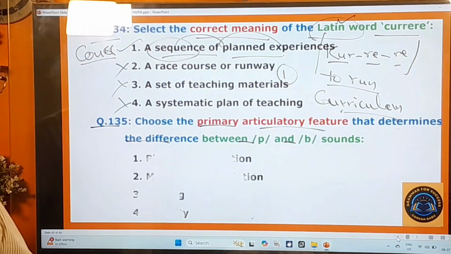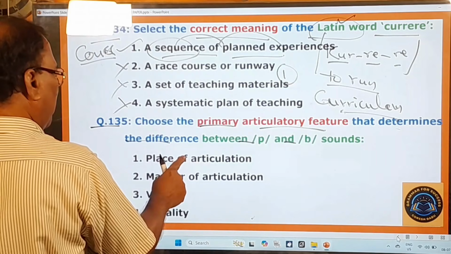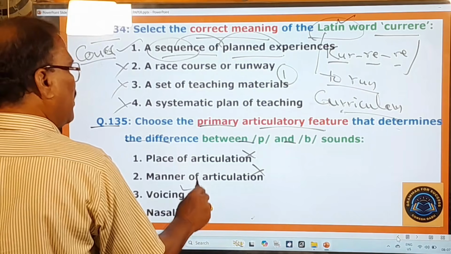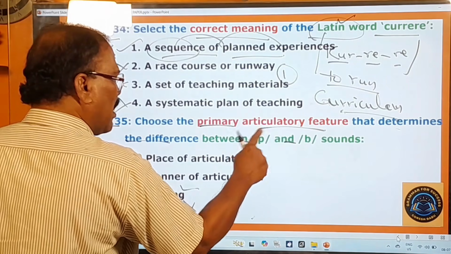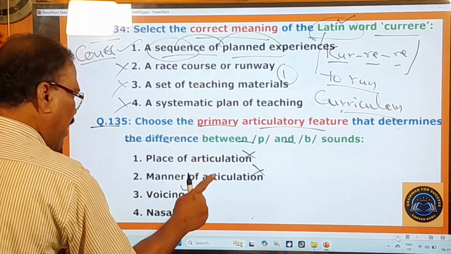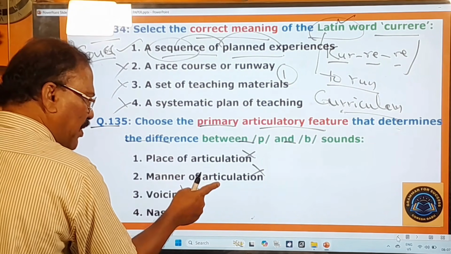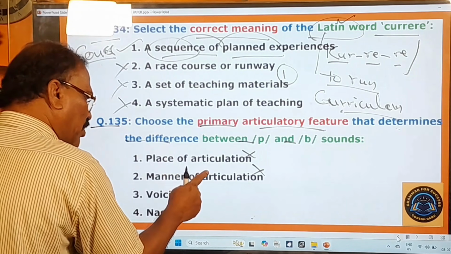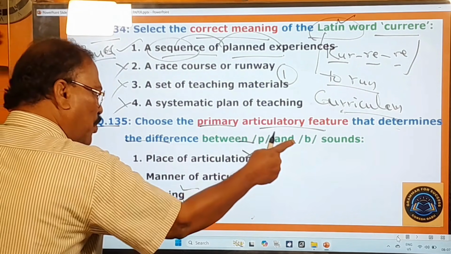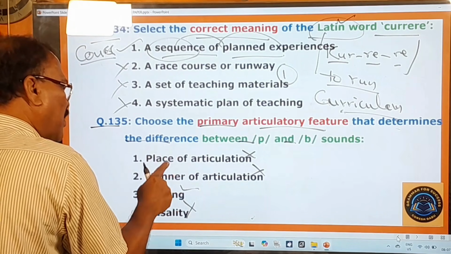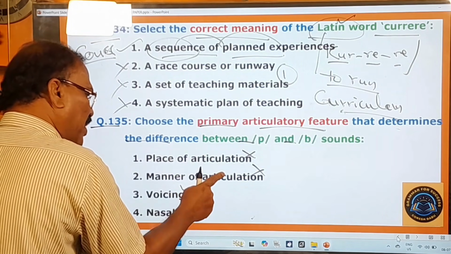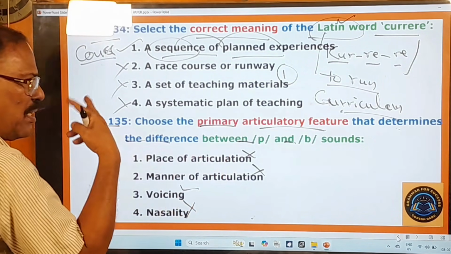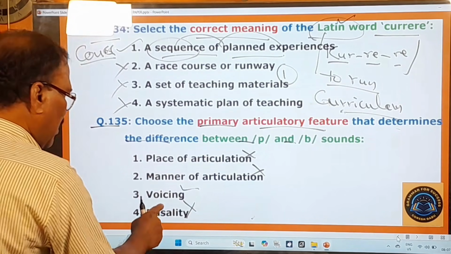And what are the options given here? Place of articulation? No. Manner of articulation? No. Nasality? No. But only voicing. These two sounds are two consonantal sounds. They share the same place of articulation and manner of articulation. That means they are articulated from the same place of the mouth and in the same manner. And they are not nasal sounds. That means the sound is not coming from the nose. Then voicing is there.